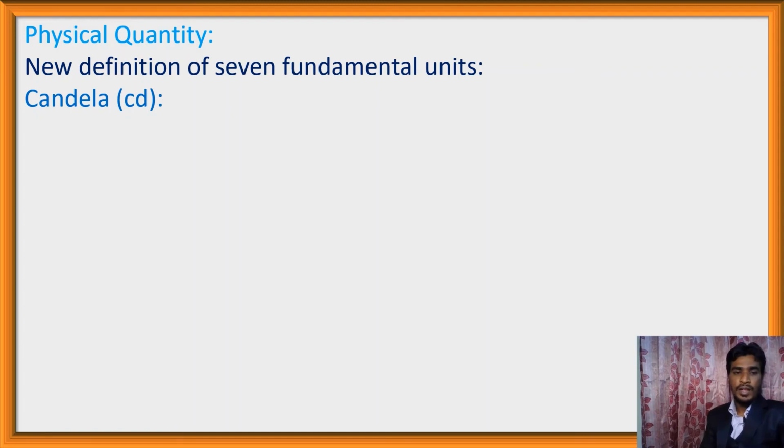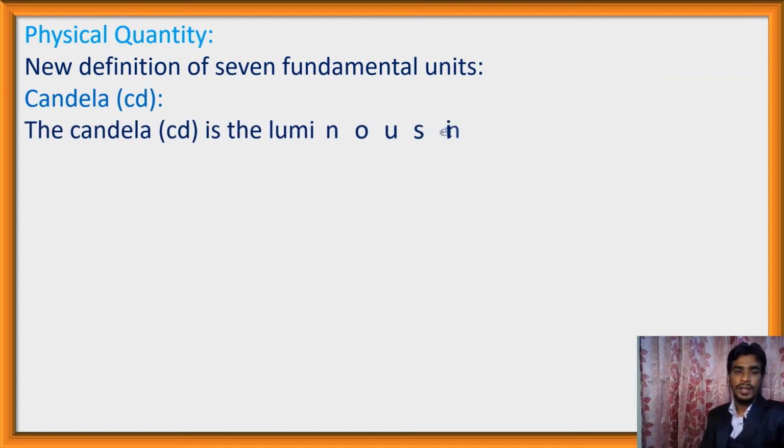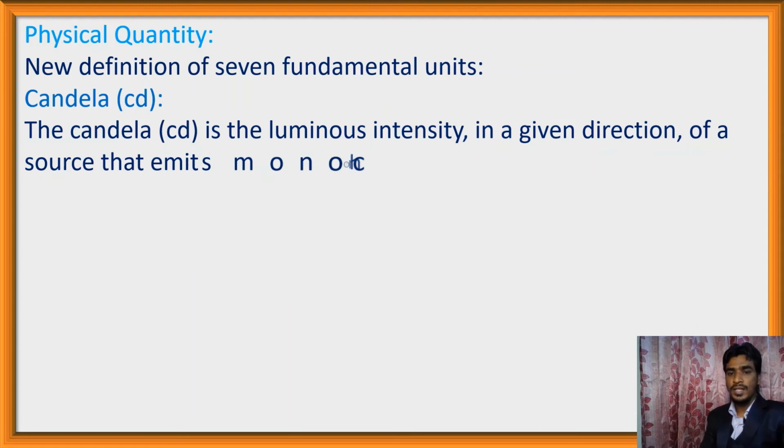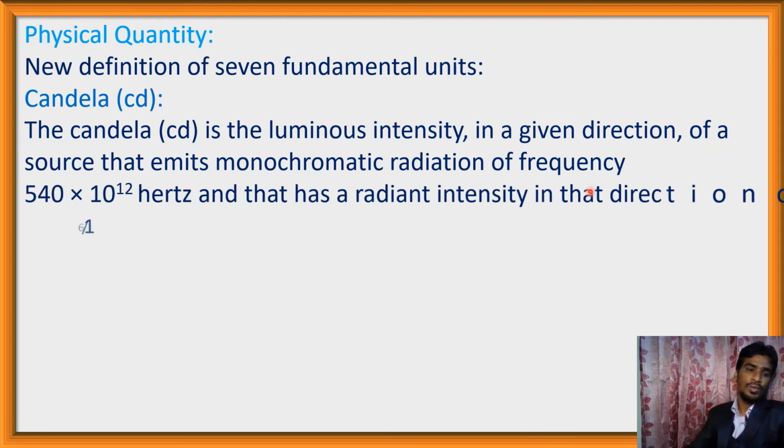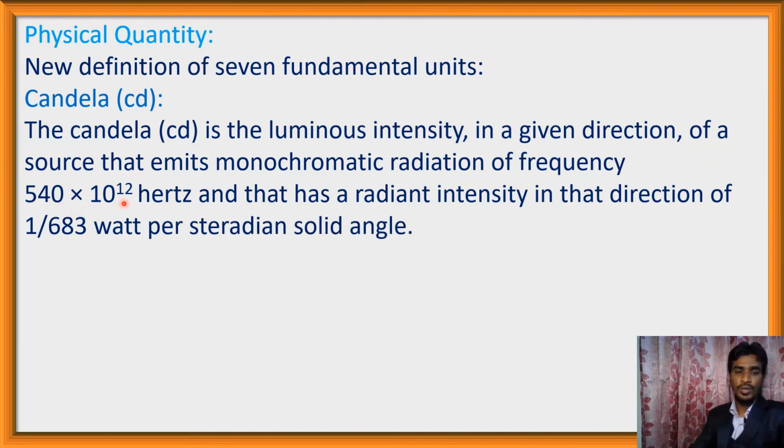Candela. Candela is the international unit of luminous intensity and its symbol is cd. The candela cd is the luminous intensity in a given direction of a source that emits monochromatic radiation of frequency 540 into 10 to the power 12 Hz and that has a radiant intensity in that direction of 1 divided by 683 watt per steradian solid angle.